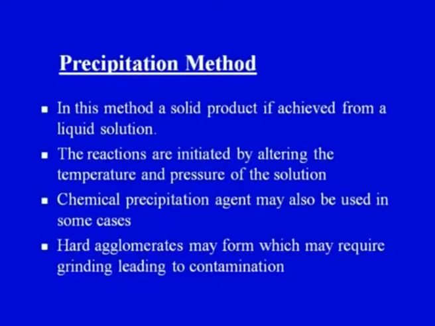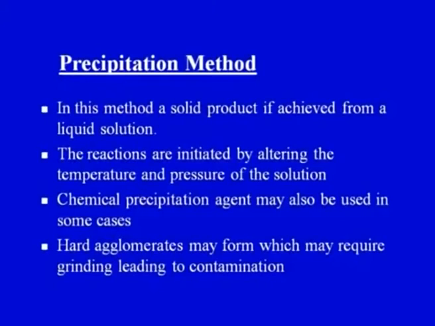Now coming on to the next method, the precipitation method of preparing, processing or synthesizing ceramic powders. In this method, a solid product is achieved from a liquid solution. In the previous method, solid state reaction, the reaction was taking place between two solids, but here the starting material is a liquid solution.